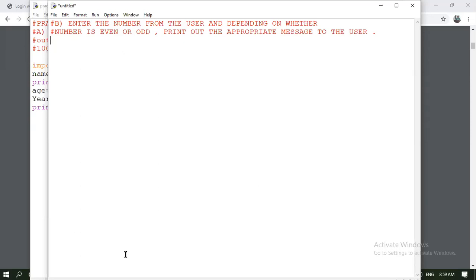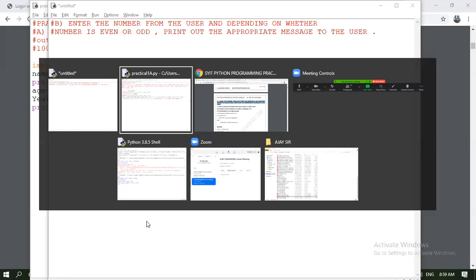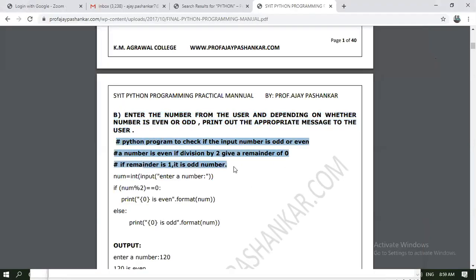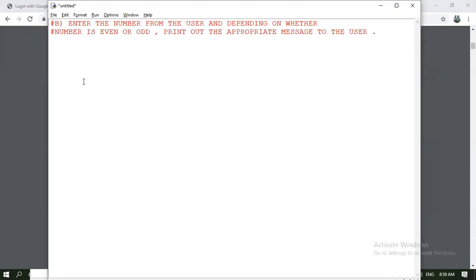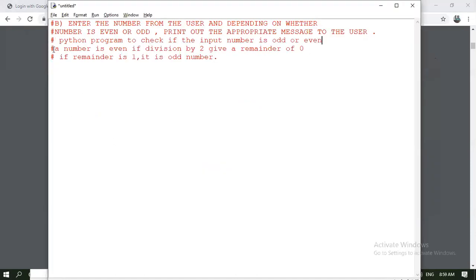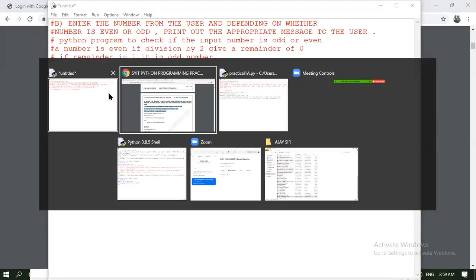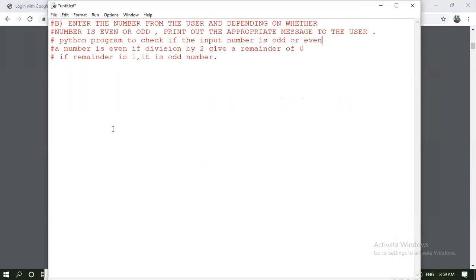So for this purpose, what is required? We should accept a number from a user and print the appropriate message. So first, a Python program to check whether the input number is odd or even. What is the parameter for determining whether a number is even or odd? We should divide that number by 2. If it is divided by 2 fully, then it is an even number. And if it is not divisible by 2, it is an odd number. Other than this, the number is 0. So if the remainder is 1, it is an odd number.